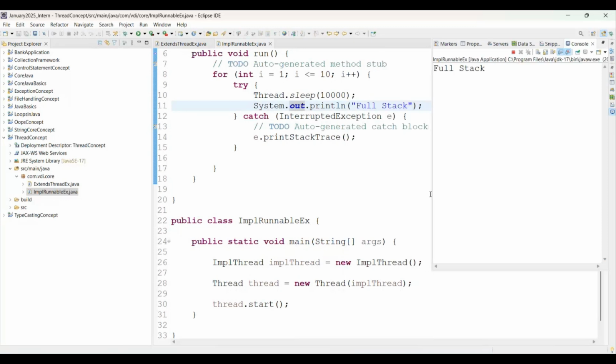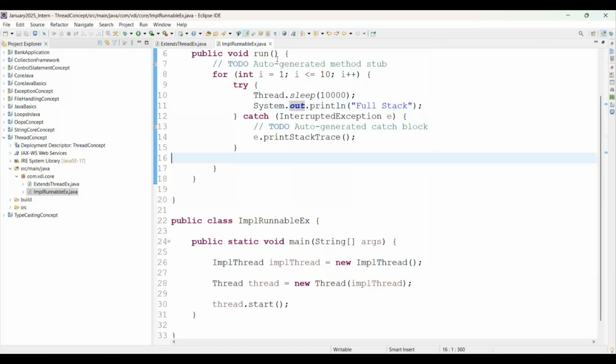Then at line number 10, we use the sleep method. The sleep method is useful if you want the thread to wait for some time interval, then you can simply use the sleep method. The naming itself, you know, the dictionary meaning of sleep, right? Then see, it will take lots of time to go through the 10 times. So instead of that, I'm just going to click on terminate.